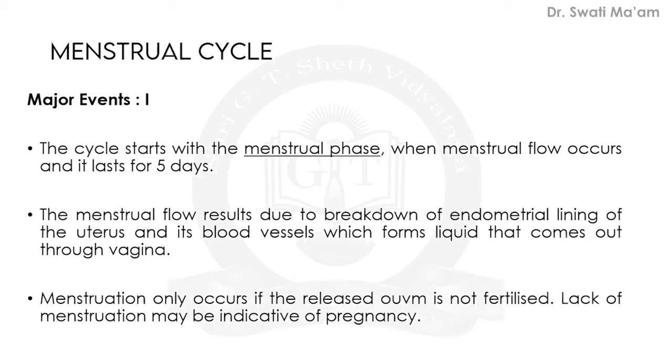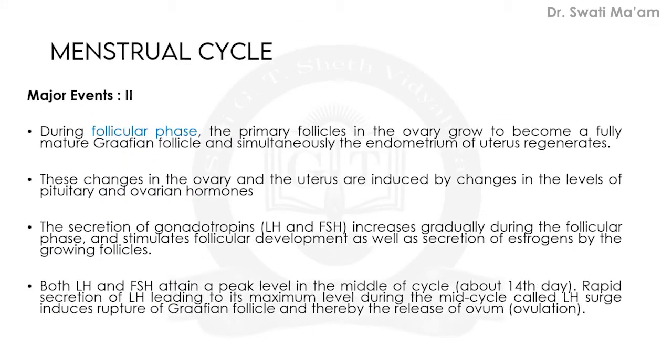Menstruation occurs only if the released ovum is not fertilized. This is the condition. If the ovum gets fertilized, then menstruation does not follow. The other event that follows is known as pregnancy. But if pregnancy does not follow, then only the menstrual flow occurs. So every month, the new tissues are formed. This is an important cycle in females.